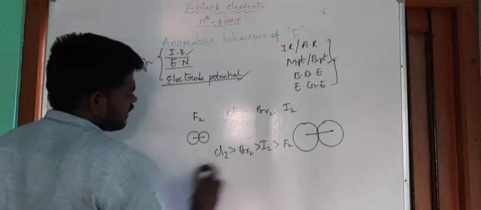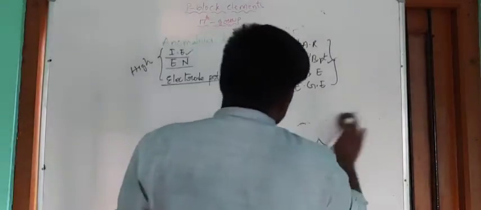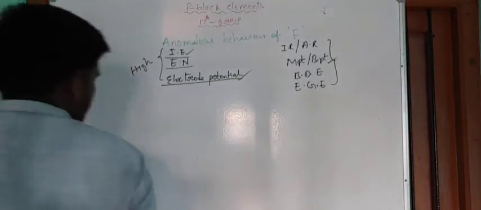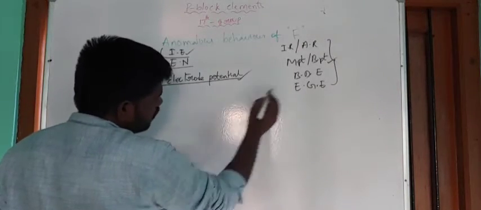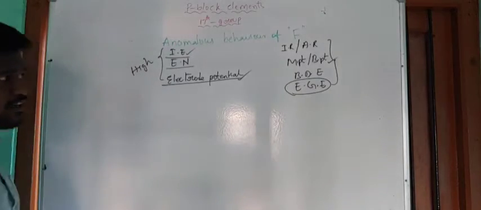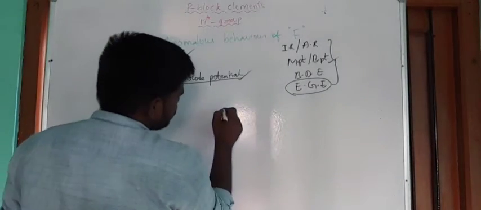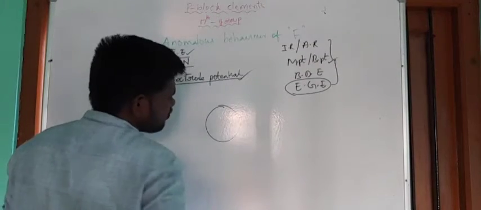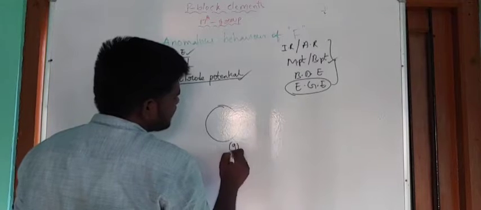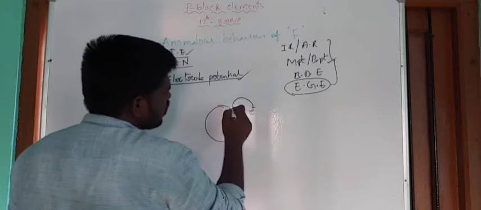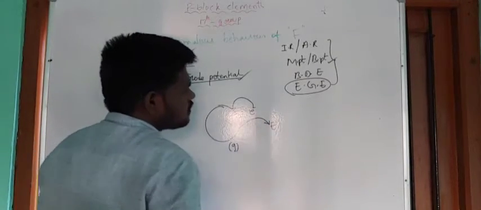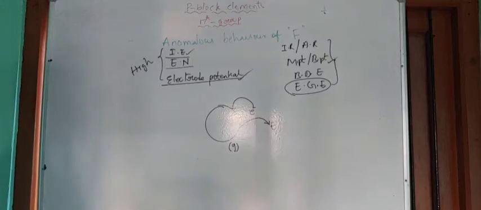Next one, electron gain enthalpy. So right guys, electron gain enthalpy means what? Electron gain enthalpy means the amount of energy liberated during the addition of an electron to the outermost shell of a gaseous atom. For example, this is an atom present in the gaseous state. Now during the addition of an electron to the outermost shell of this atom, some amount of energy is liberated. That energy is known as electron gain enthalpy.